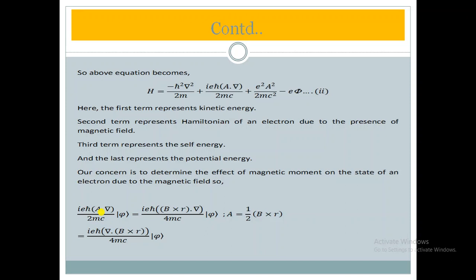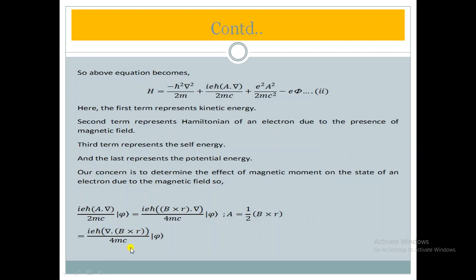Here, what we have done: for this A, the magnetic vector potential, equal to 1 by 2 B cross r, we can put. So we have put the same there. 1 by 2 B cross r means here is 2, so it will become 4. The other i h cut is as it is, B cross r dot del. Everything else is the same. Here we have put only A equal to 1 by 2 B cross r. And again, for this A dot B we can write B dot A also. Here we have done that, and i h cut is as it is. For this dot this, we can write this dot it.